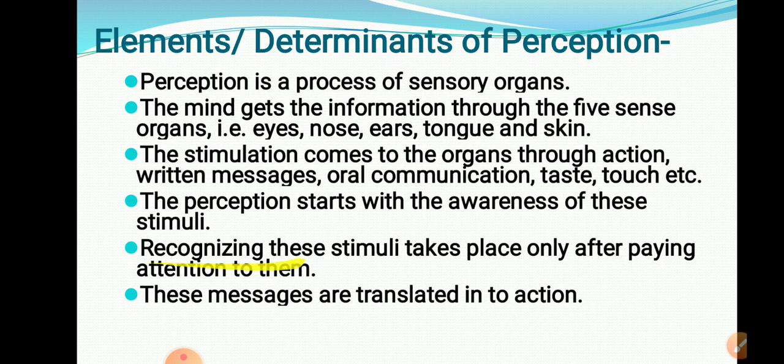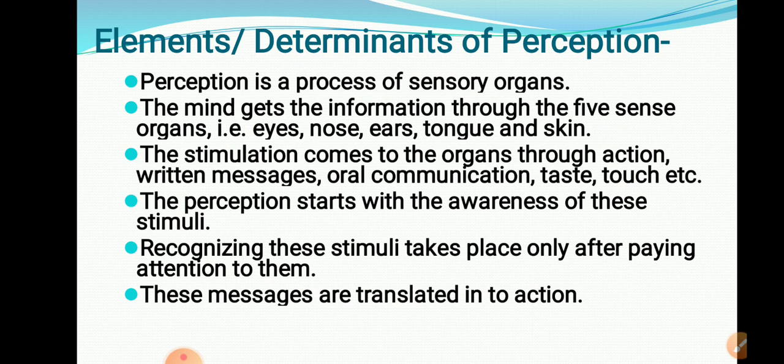And when you recognize the message, then these messages are translated into action. So that is the short process explained here about how the perception process is carried out.